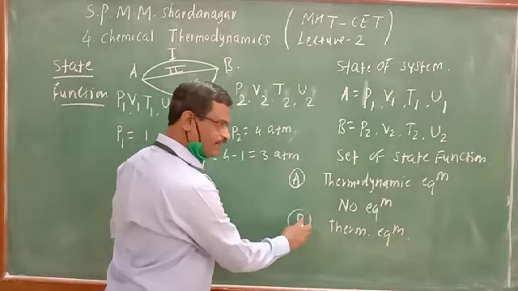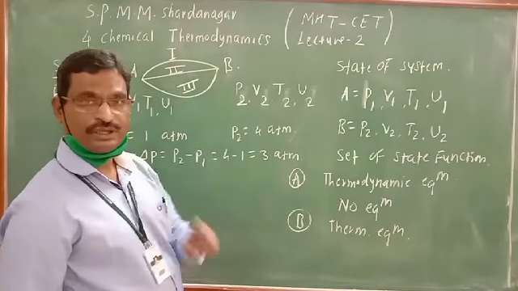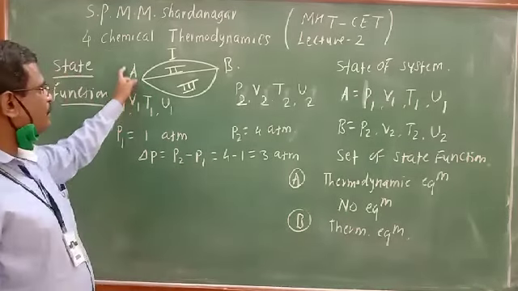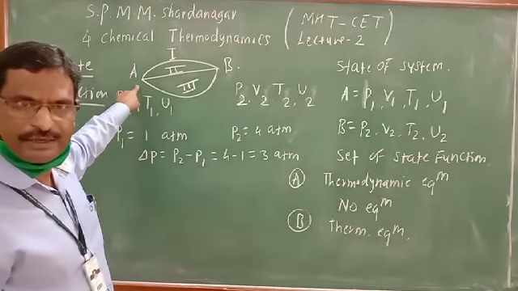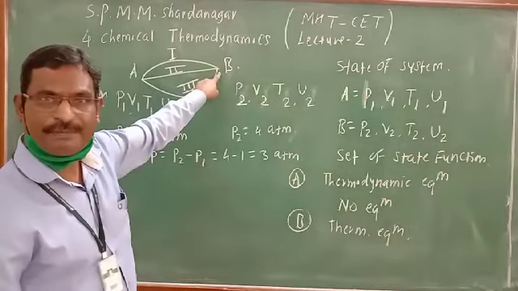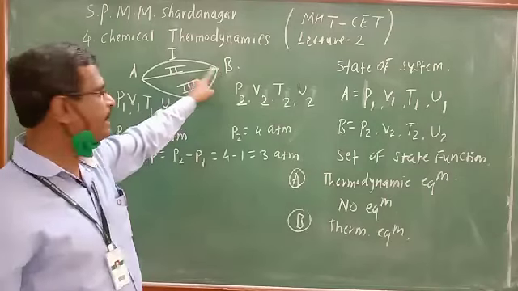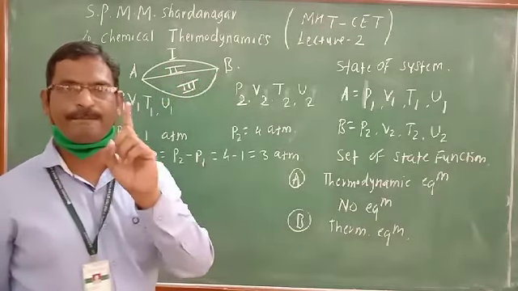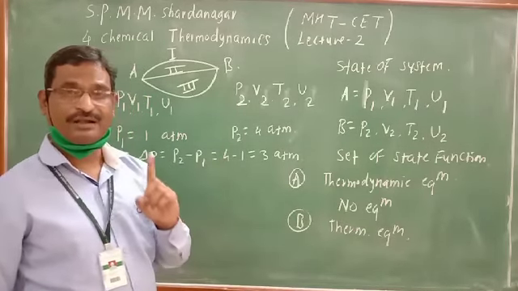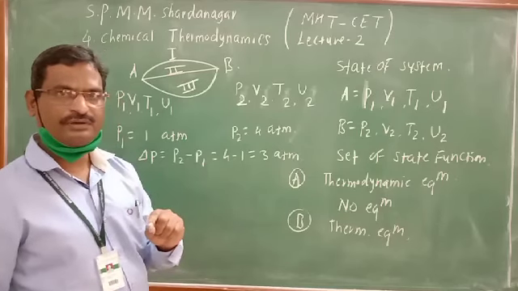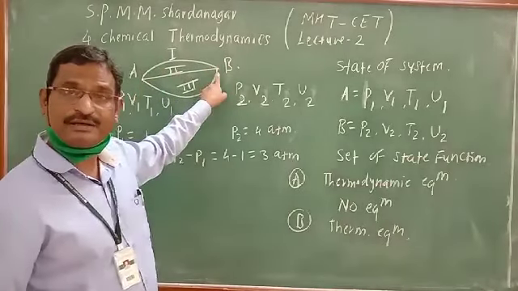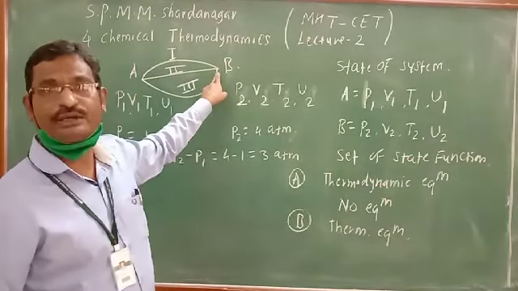So whenever A is converted to B, what happens? One thermodynamic state of equilibrium is transformed to another thermodynamic state of equilibrium, and this change is known as a process. So what is a process? A process is nothing but the transformation of one thermodynamic state of the system to another thermodynamic state of the system which are at equilibrium.